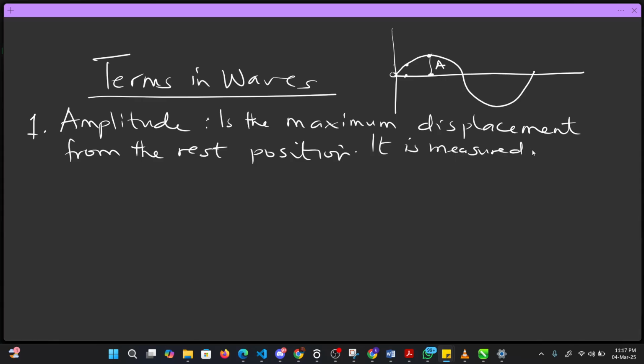It is measured in what? In meters. Meters, M. So it's measured in meters. Then number 2 is what you call crests. We also have what we call crests or trough. Now, this crest or trough we are talking about is the maximum or minimum position in a transverse wave.